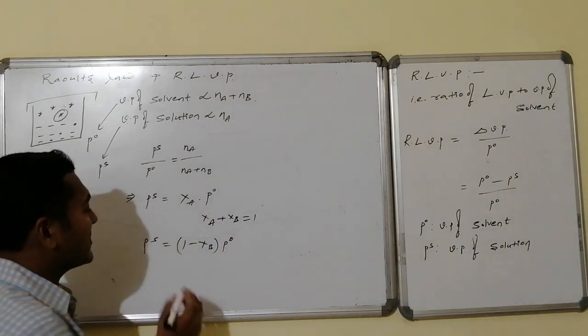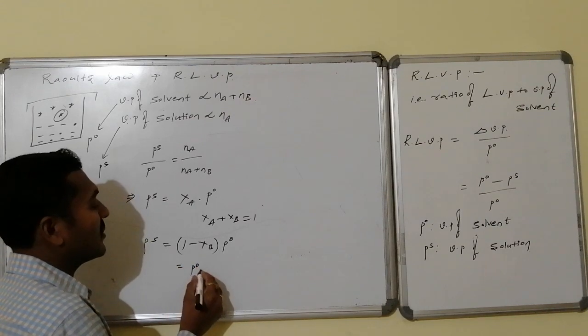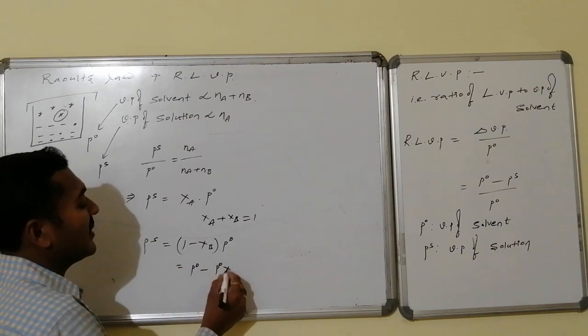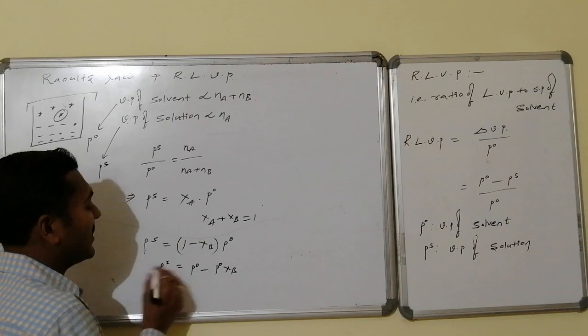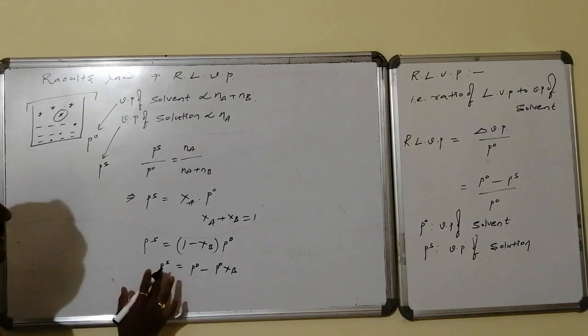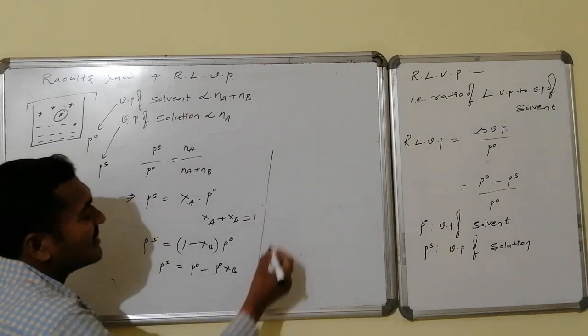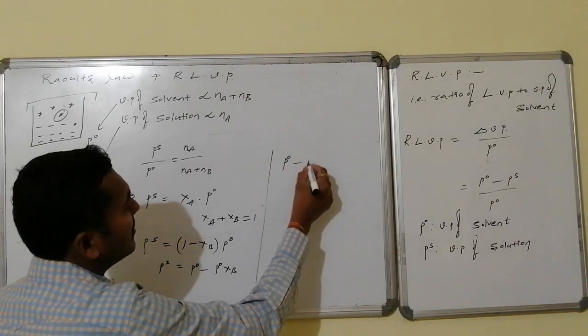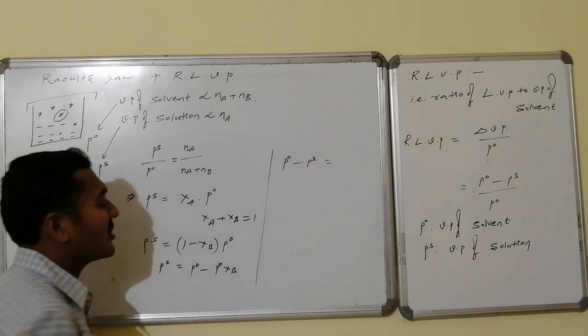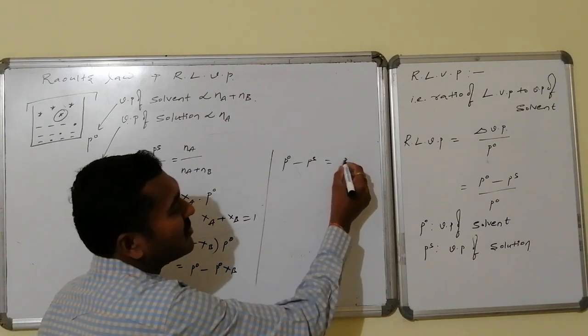If I rewrite this, it becomes P0 minus P0 times Xb is equal to Ps. If I take Ps this side and the remaining terms this side, it appears as P0 minus Ps becomes equal to P0 times Xb.